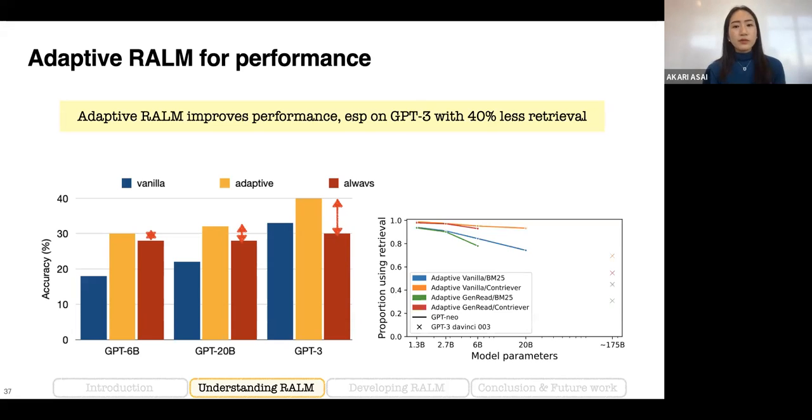I also wanted to highlight how much retrieval reduction happens across different models. We found that as we scale the model size, the model can skip retrieval more often than the smaller models. In the case of ChatGPT, or GPT-3 O2 or O3, the model can skip retrieval like 40% of the time.